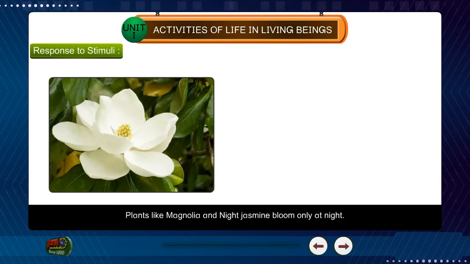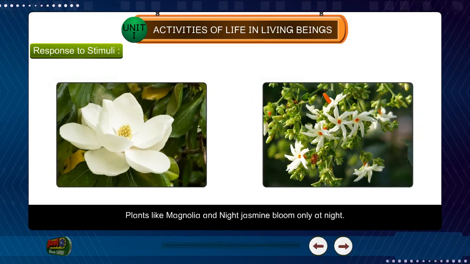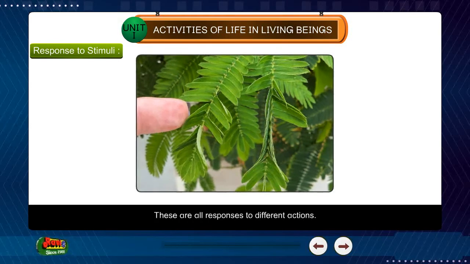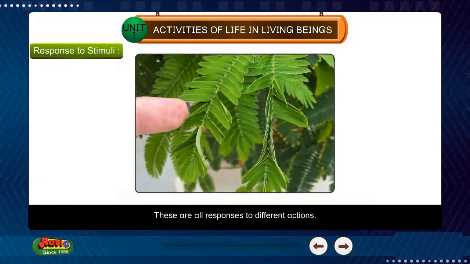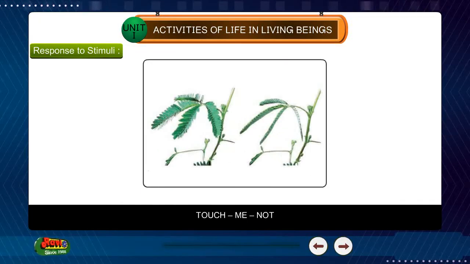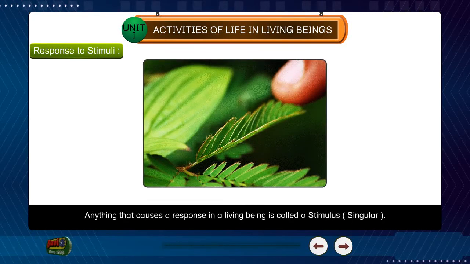Plants like magnolia and night jasmine bloom only at night. When the leaves of the plant touch-me-not are touched, it folds its leaves. These are all responses to different actions. Touch-me-not. Anything that causes a response in a living being is called a stimulus, singular.